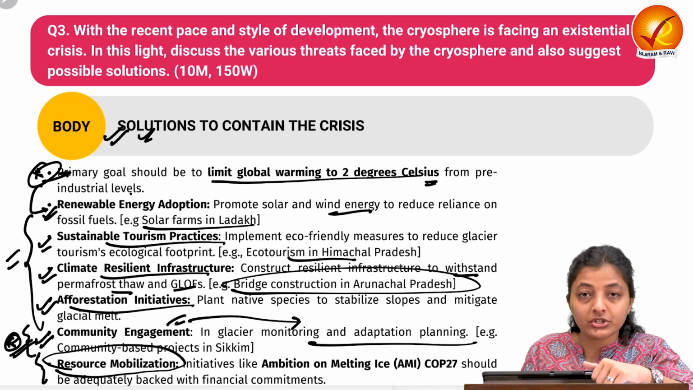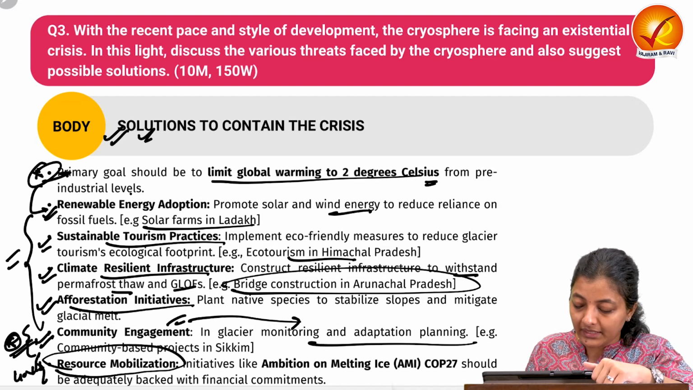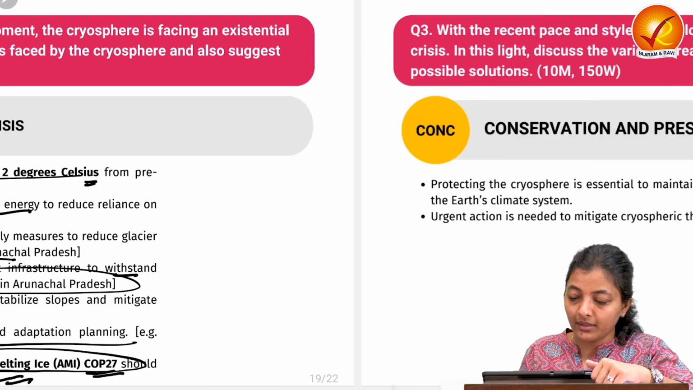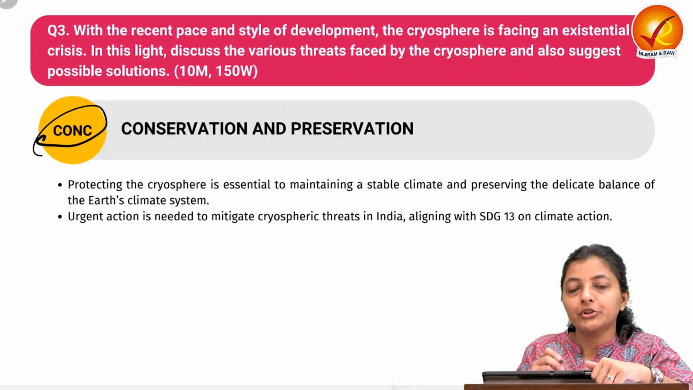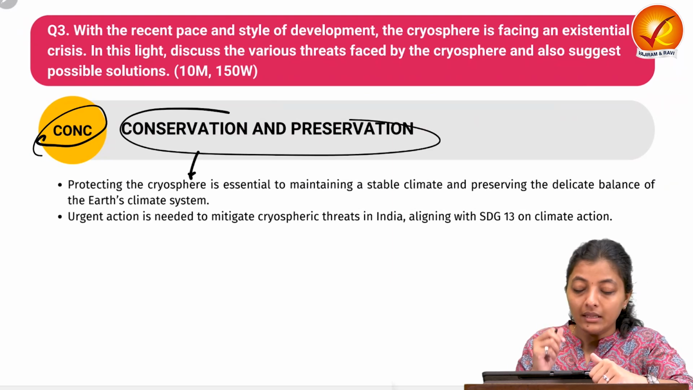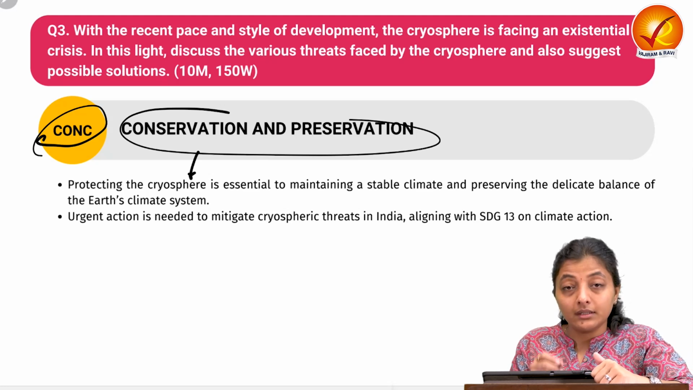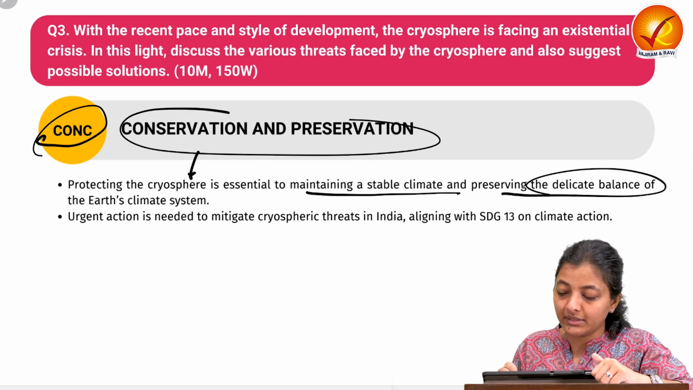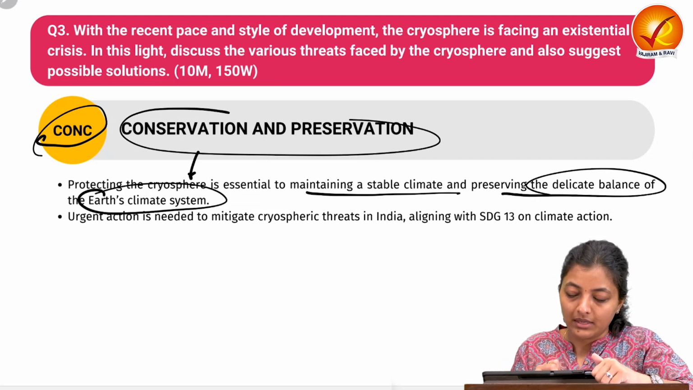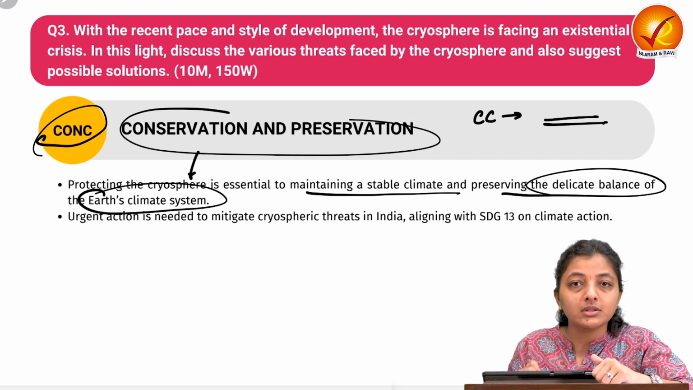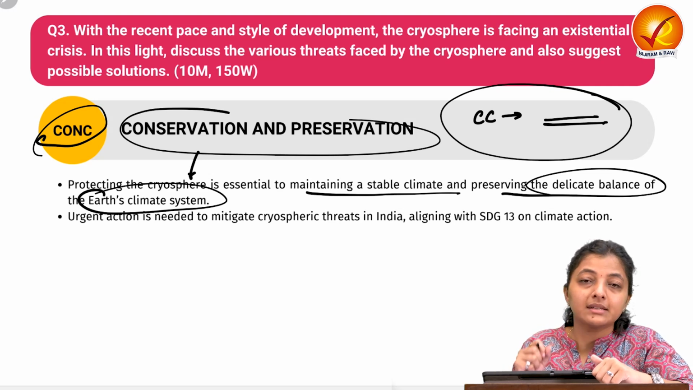Then resource mobilization, like governmental policies and initiatives; for example, the ambition on melting ice at COP27 should be adequately backed with financial commitments. Okay. Now moving on to the conclusion, you can write about conservation, about how we need to protect the cryosphere, that protection of the cryosphere is essential in maintaining a stable climate and preserving the delicate balance of the Earth's climatic system. Because climate change is there, the cryosphere is in loss, so we need to balance it out.